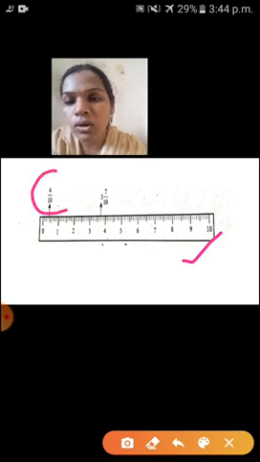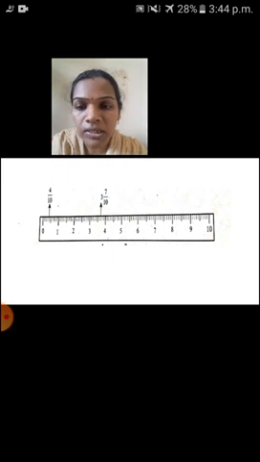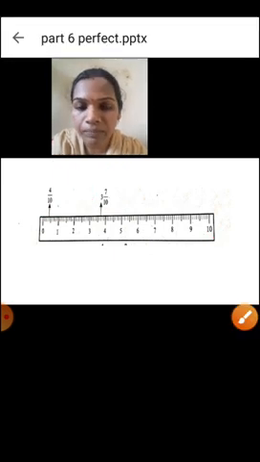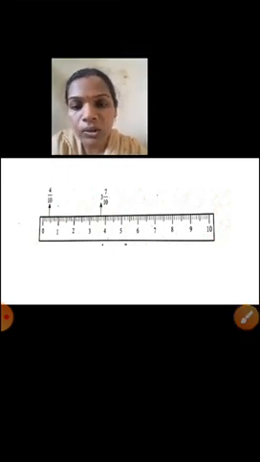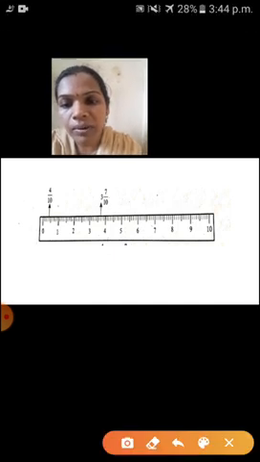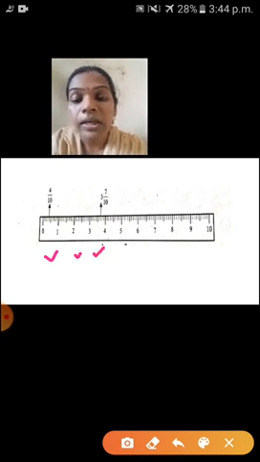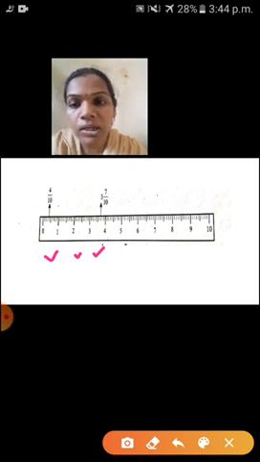First one is 4 upon 10, and 3, 7 upon 10. So the first fraction you have to see is 4 upon 10. This scale is divided into 10 equal parts, that is 1, 2, 3, and each is called 1 unit. Each and every unit is again divided into 10 small equal parts.